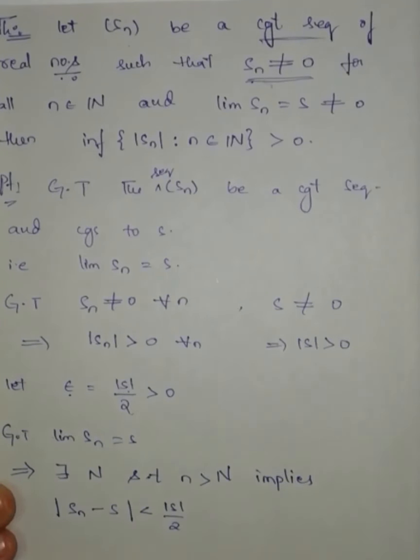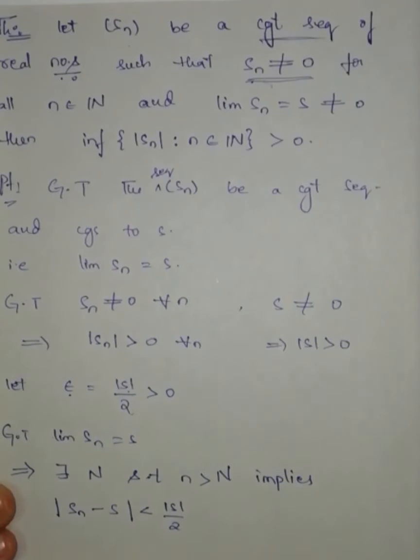Now I am going to take the left inequality. This implies that n greater than capital N implies modulus of S by 2 is less than modulus of Sn. What does it mean? After capital N, if I take any small n, suppose capital N is 10, means if I take 11, 12, 13, whatever it may be, 1000, 10,000, any number greater than capital N, that term's modulus is greater than this one.